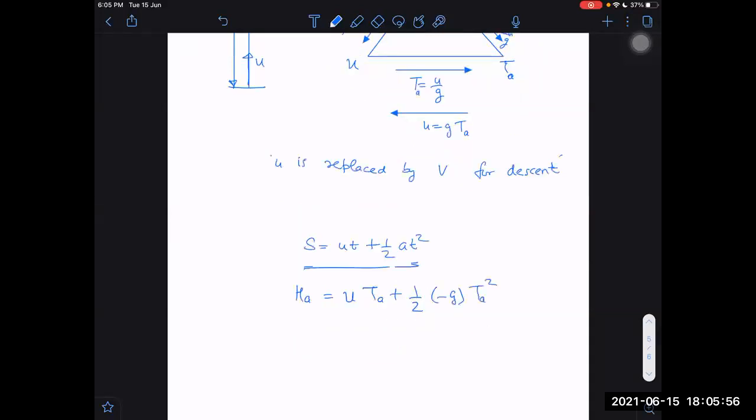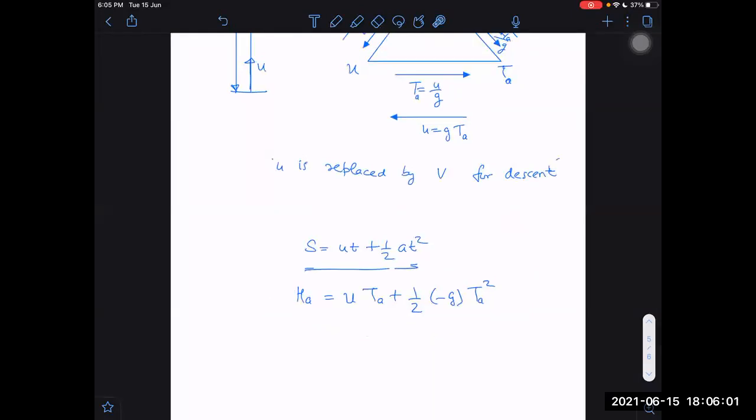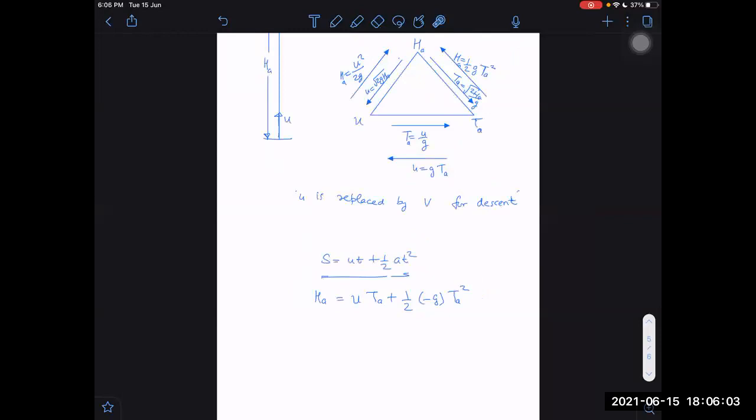I'm not saying that this is not right. This is also right. You want to verify by putting the value of time as u by g. If I put it as u by g here, and I put it as u by g here, what do I get? Half g into TA square, u square by 2g only. If I replace TA by u by g here, and here also I replace TA by u by g, I will get u square by 2g only. You can check it. Getting same or not?